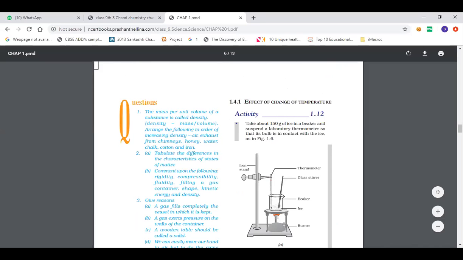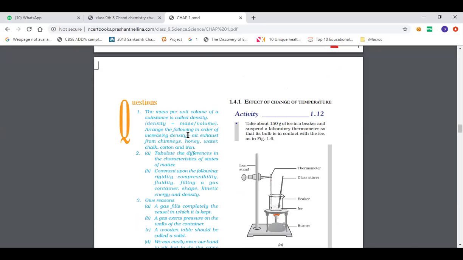Density. Arrange the following in order of increasing density. Density increases from gas, then liquid, then finally maximum as solid. So first will come air, exhaust from chimneys, which are gaseous. Then the liquids: water and honey. Water has a lesser density, then honey has more density. Now chalk, cotton and iron, these are solid. In that, cotton has a lesser density, then chalk will come, and then finally iron.